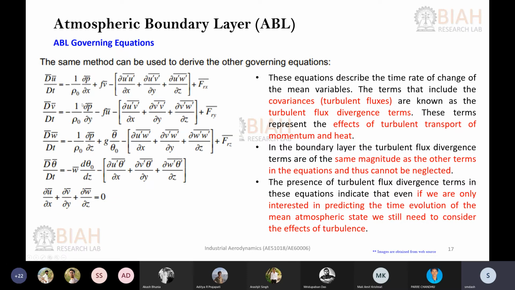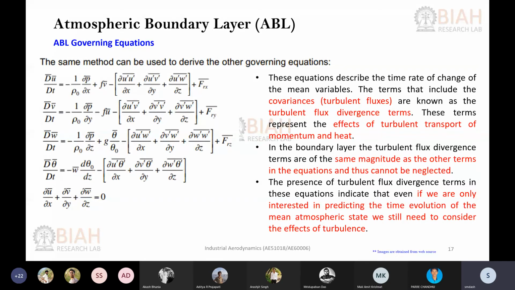Okay. So you get terms like the mean pressure gradient. You get terms for the Coriolis force, which is defined on the mean quantities, and these are the turbulent fluxes. Okay, so these are also called covariance terms, when you are multiplying two fluctuating parts and taking the average of that.